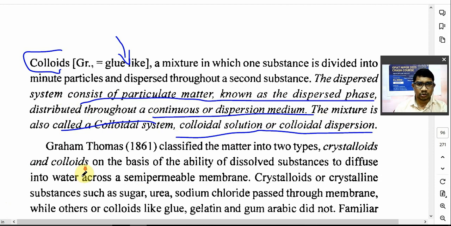So yesterday I told you about Graham. Thomas Graham classified substances into two types, crystalloids and colloids. Crystalloids मतलब क्या? Crystalloids and colloids. So Thomas Graham in 1861 classified matter into two types, colloids and crystalloids, on the basis of the ability of a dissolved substance to diffuse into water across a semi-permeable membrane.